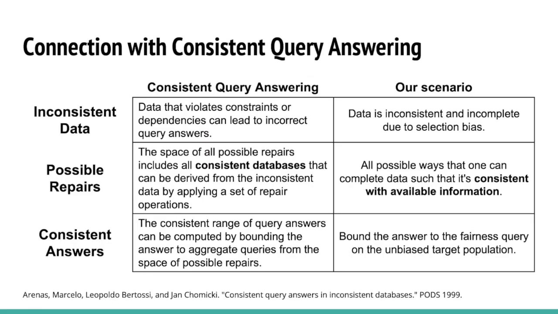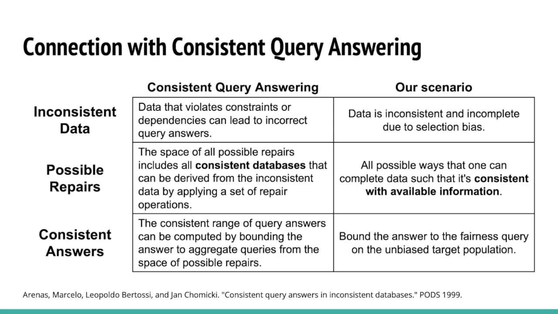After obtaining the statistical properties of the target distribution that are shared with the biased training distribution, we will discover our problem is analogous to consistent query answering on inconsistent databases. We have incomplete data, we have some, but not all, properties of the clean data, and those properties restrict the space of all possible clean data.